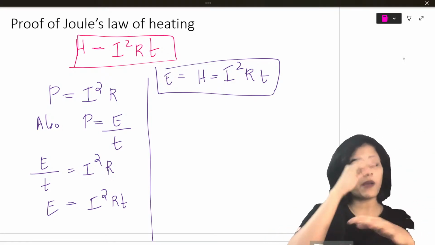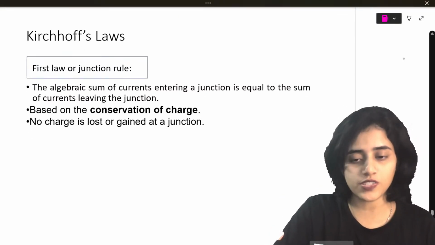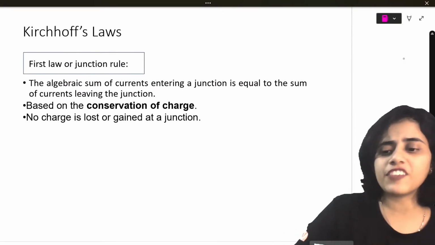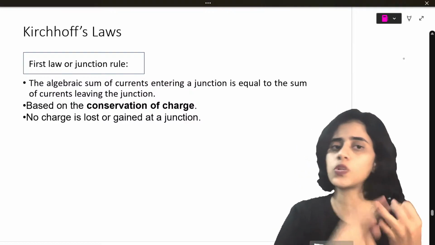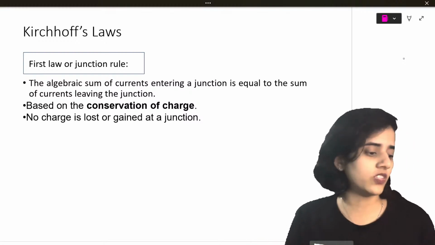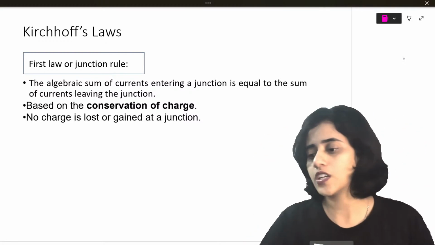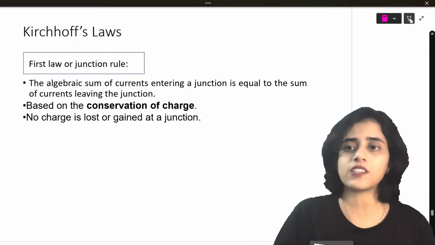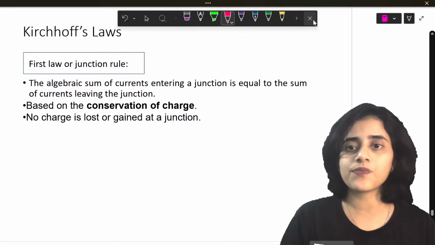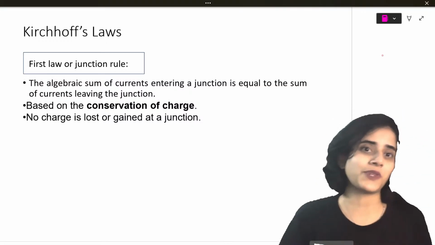Okay. Students, after this, the most important topic, Kirchhoff's laws. We have a little more portion only: Kirchhoff's laws, Wheatstone's bridge, cells in series, cells in parallel. And then we are done with the chapter current electricity. One shot in 2 hours, I'll try to finish. Maximum 2 hours 15 minutes, not more than that. If I don't finish at that time, please don't look at the YouTube time and comment, okay?